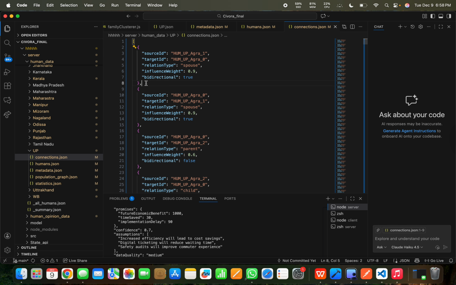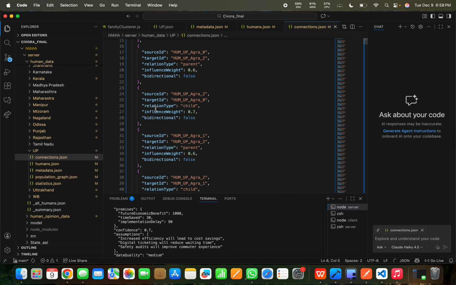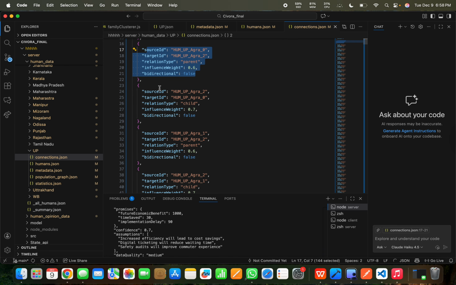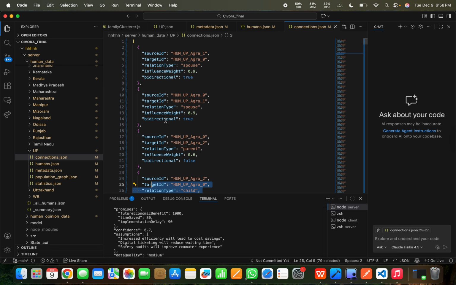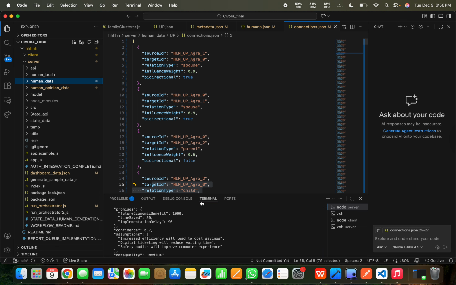We have built a graph of the whole of India, which includes the relations between two people as well. Like these two IDs relate as spouses, one is a husband, one is a wife, and these are a parent and a child. So like this, we have distributed the humans. So that was the population building part.